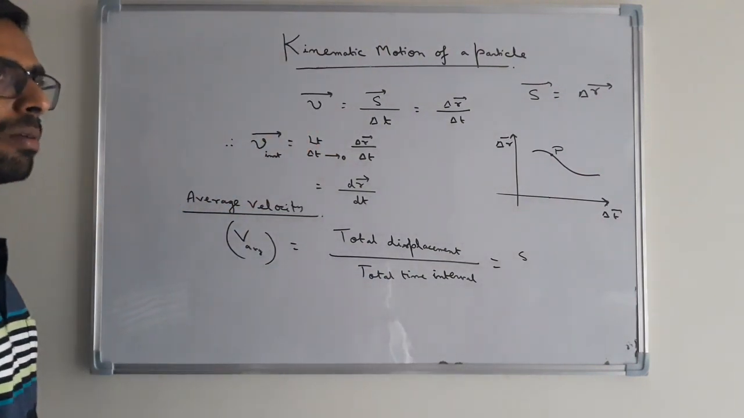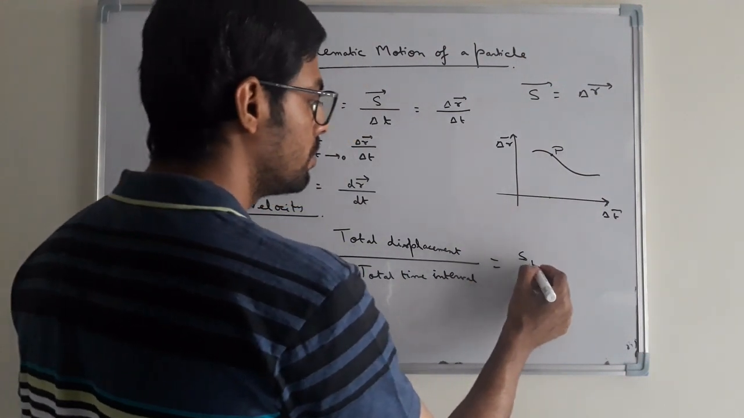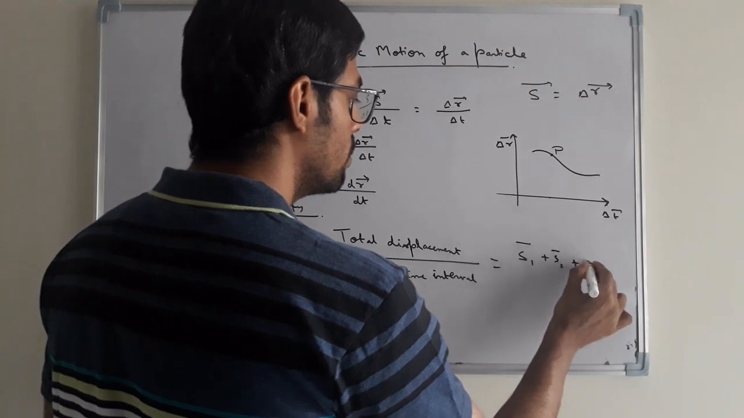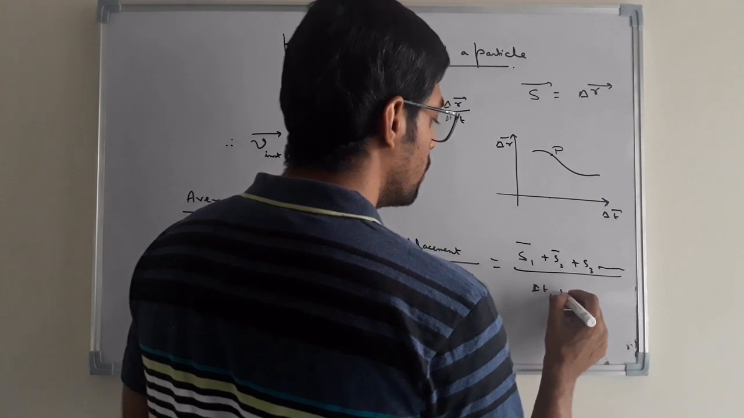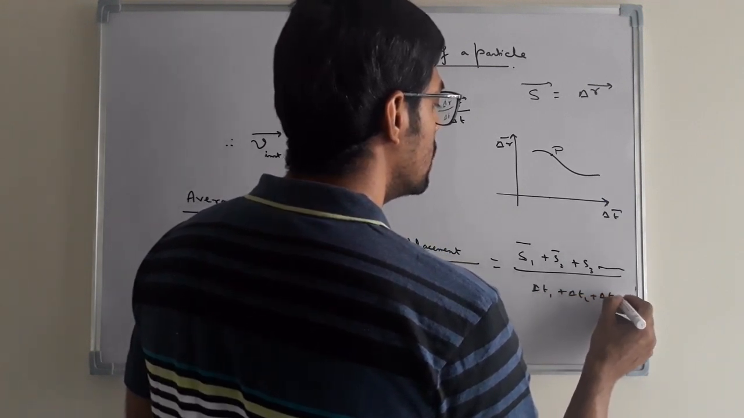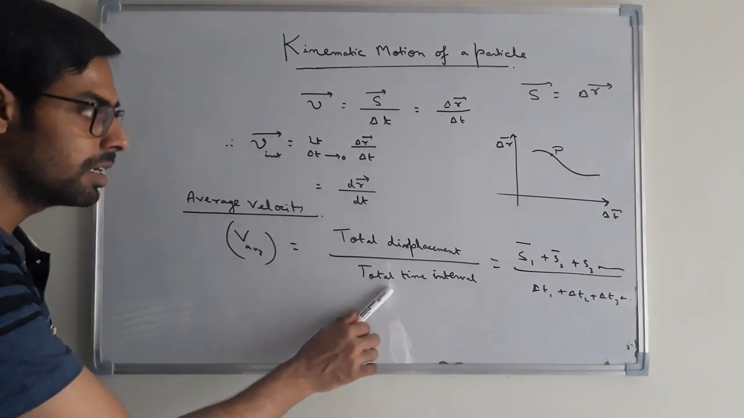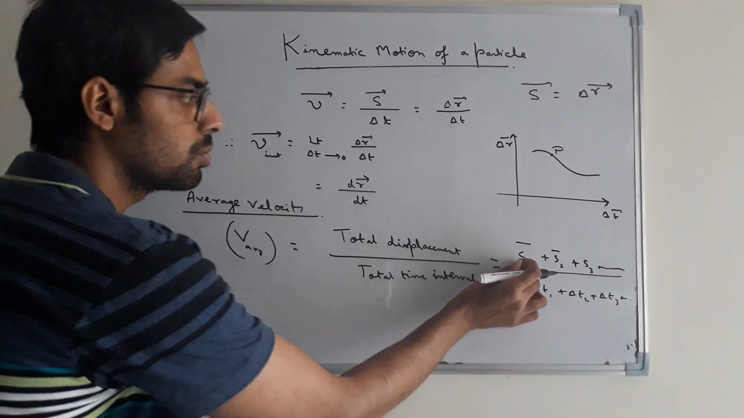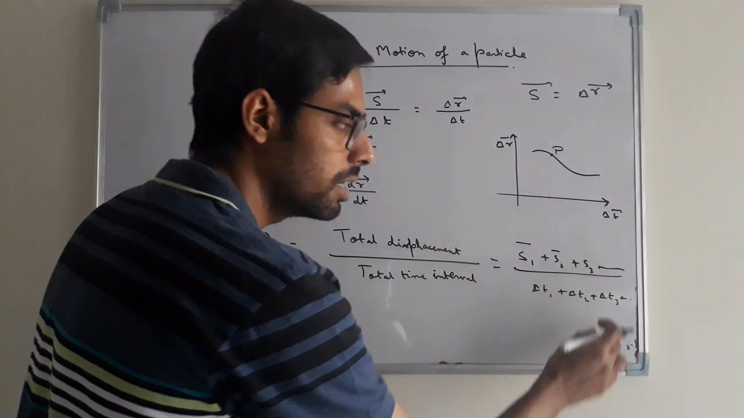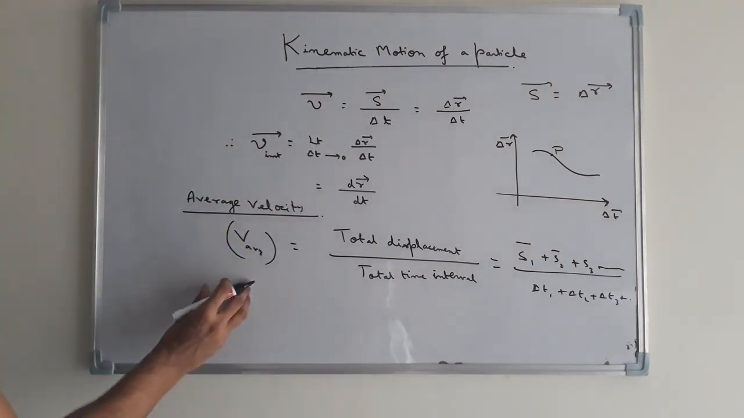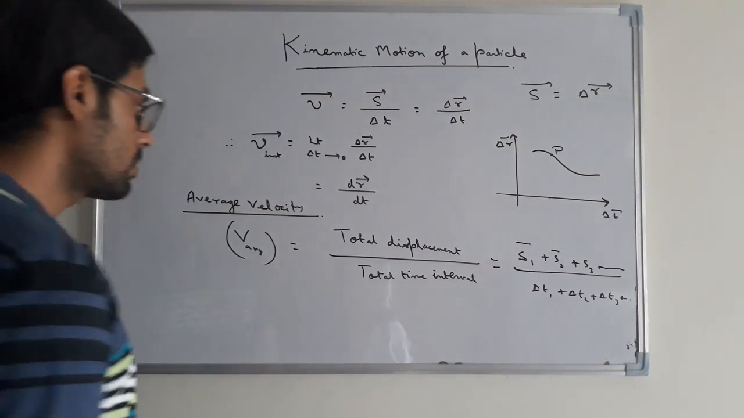Suppose in time interval delta t1 it traverses a displacement s1, then s2, then s3, and so on, in time intervals delta t1 plus delta t2 plus delta t3 plus so on. So the total displacement traversed by the particle is s1 in time interval delta t1, s2 in delta t2, s3 in delta t3. Therefore the average velocity is given by total displacement by total time taken by the moving particle.